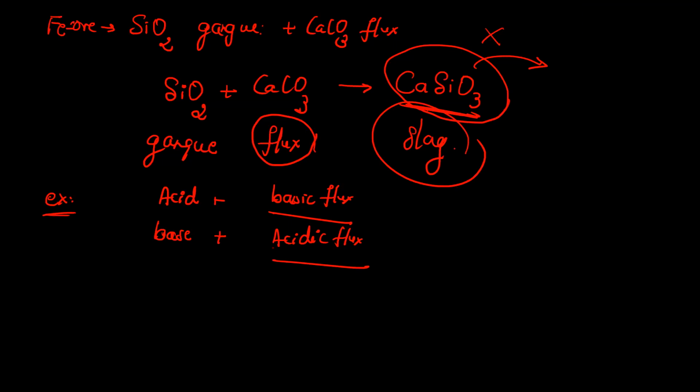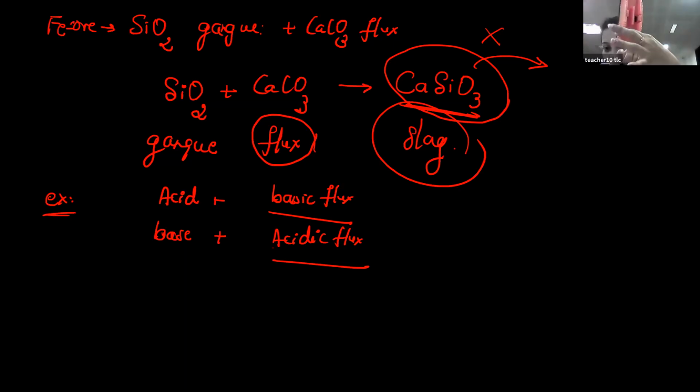But this blast furnace means, see, you are heating. Temperature will go up to 2000 Kelvin. So at that time I can't pick, or else I can't wash it with the water, or else a magnetic separation technique also does not work. Froth flotation you cannot apply, and even the leaching process is useless here. So at that time what you have to do, you add a third reagent, which combines with that impurity.